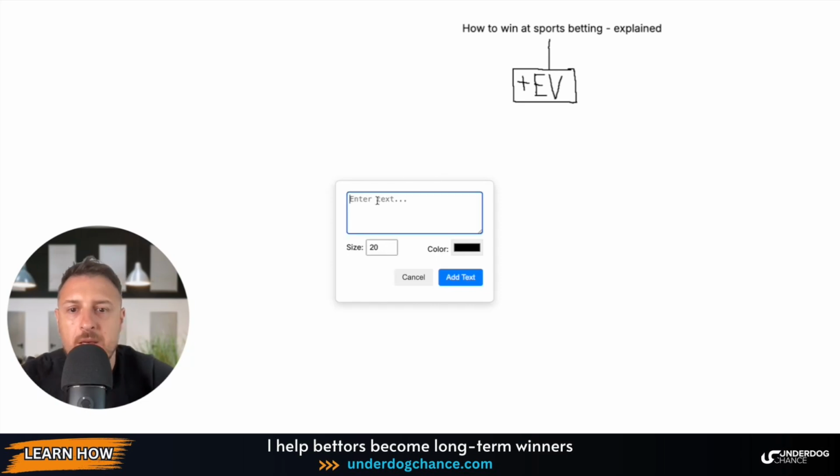Let's say you bet Boston minus 120 when you know that they have 50% chance, the odds should be plus 100. Or let's say you bet Barcelona, if you use decimal odds, let's say 2.30, and you know they have 50% chance to win this game. Because you get more than you would expect, and this is plus EV.